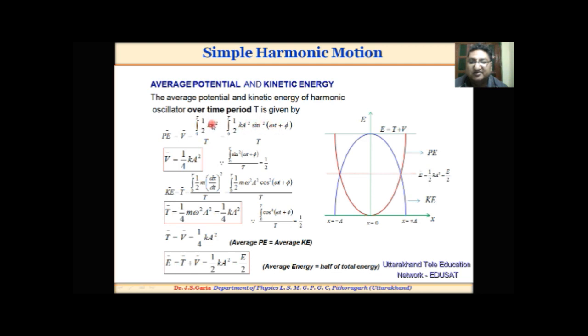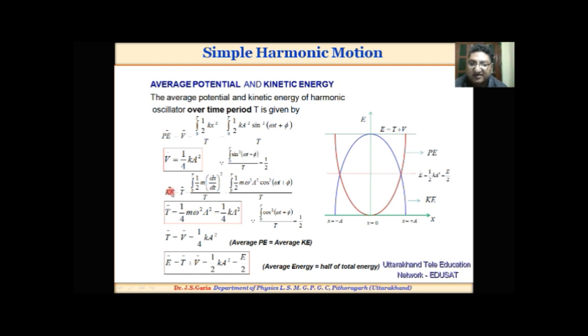Putting the value of displacement, we get the average potential energy equal to 1 by 4 ka square. This is because the mean value of sin square omega t over time period T is equal to half.